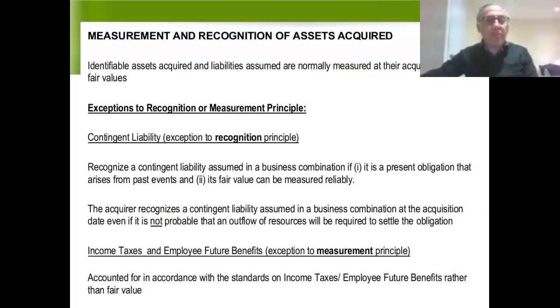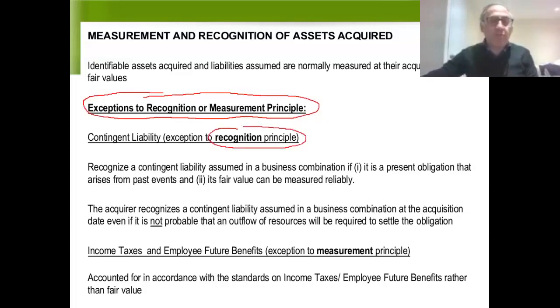I'd like to start with an exception to the recognition principle. There are some exceptions in terms of measurement where we don't use fair value, but there's also an exception with regard to recognition. I'm going to start with the exception regarding recognition, and then we'll take a look at exceptions to the measurement rule, exceptions to using fair value. The primary example of an exception to the recognition principle is contingent liabilities.